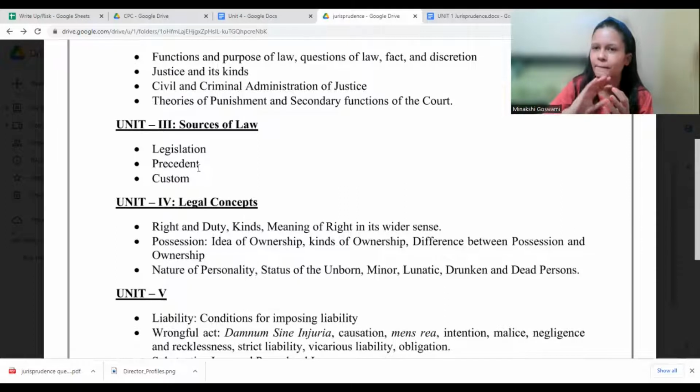Precedent is nothing but what the court has previously decided. We are just following that. Custom is nothing but what is being followed. Previously, when law was not there, as a custom, what did people follow? And we try to accept that only if it is at all possible. So custom is also a source of law.